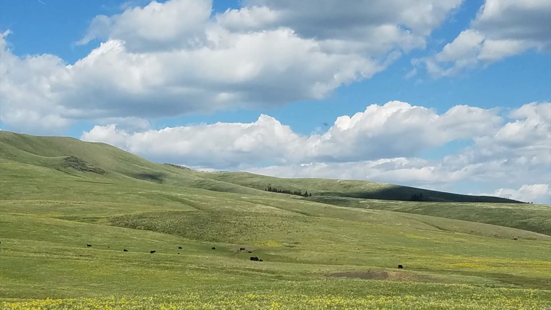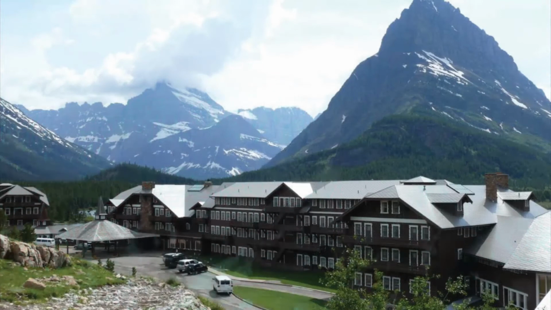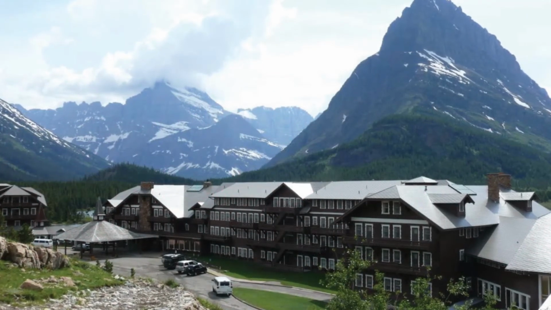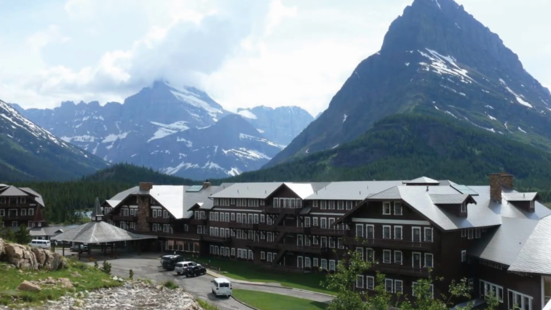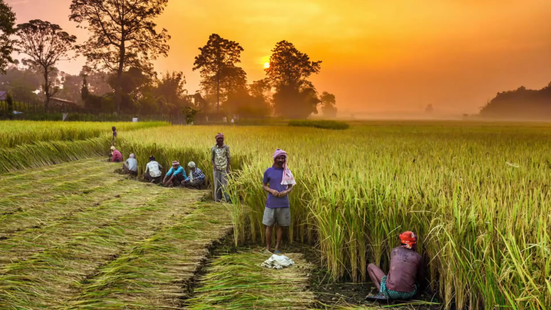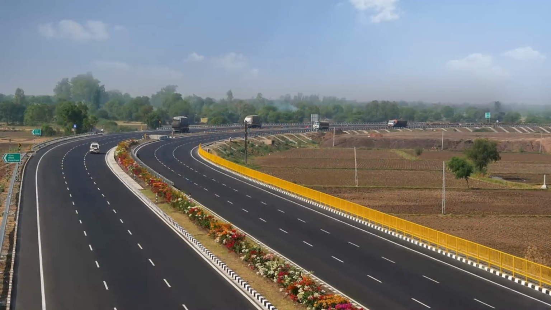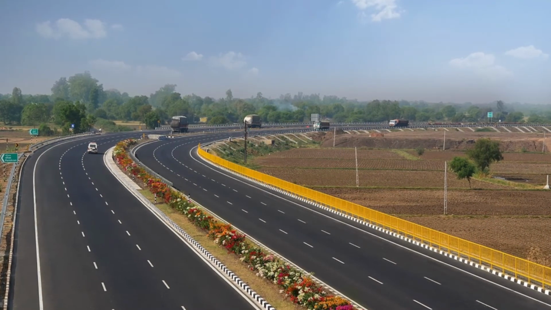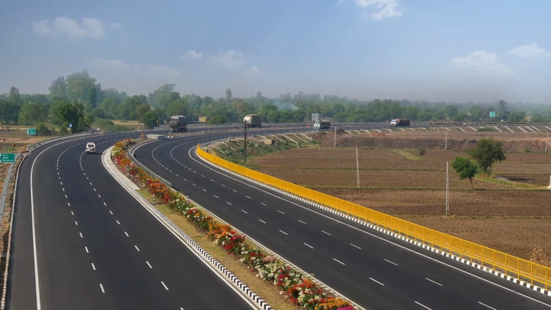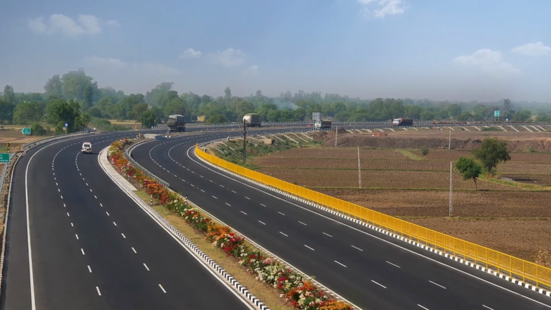Now, let's move further and talk about the life of people living in different landforms. Children, humans have been living on different kinds of landforms in different ways. Life is difficult in mountainous areas. Plains provide much better conditions. It is easy to grow crops, build a house or a road in a plain than a mountain. Can you point out some differences in the way people live on different kinds of landforms?